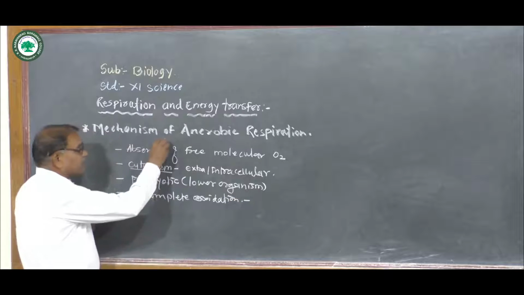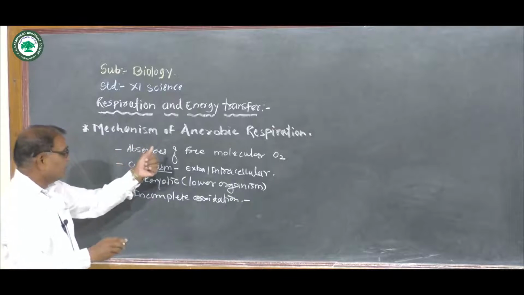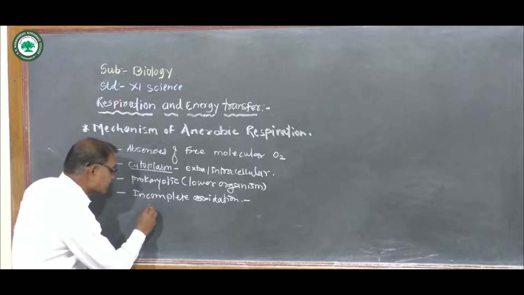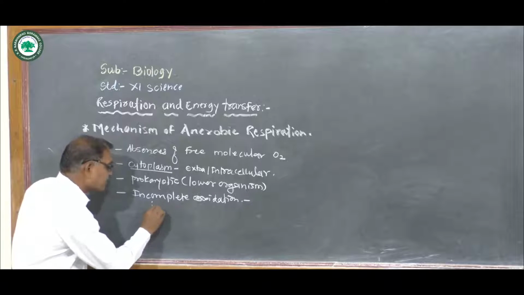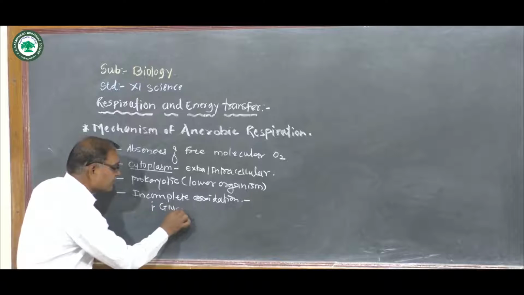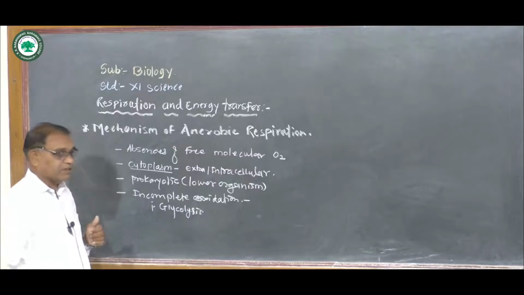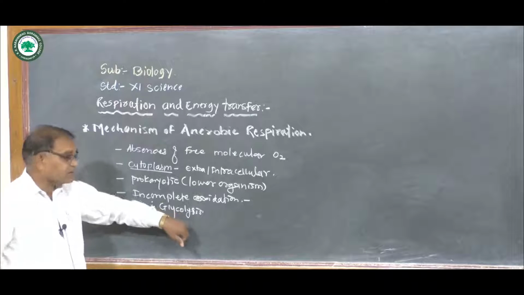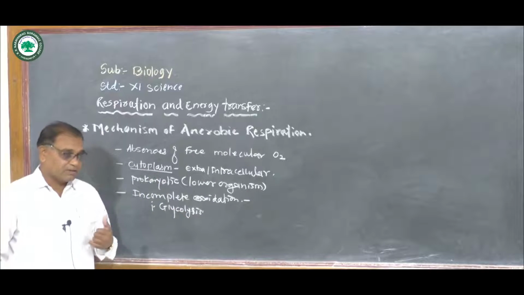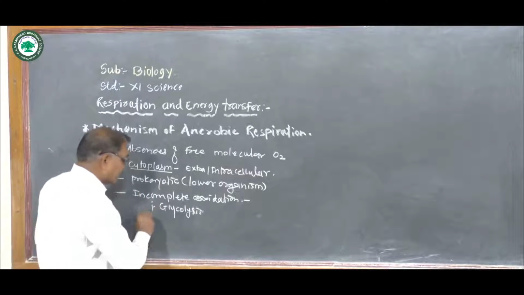Because the complete mechanism of anaerobic respiration takes place in only 3 steps. The first step is glycolysis. This is the common step in both types of respiration, and glycolysis takes place within the cytoplasm, hence it is called cytoplasmic respiration.